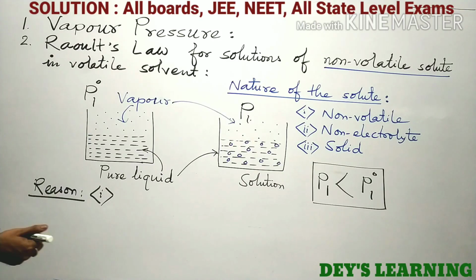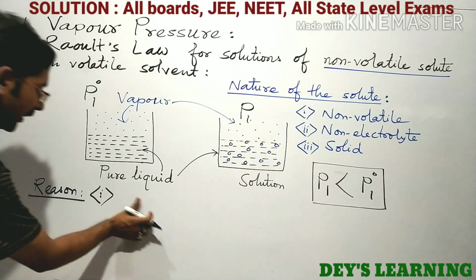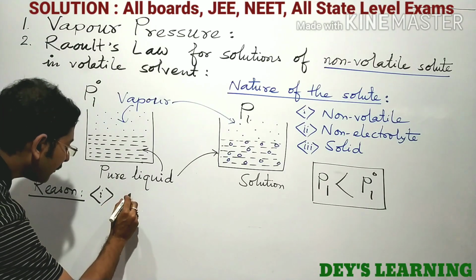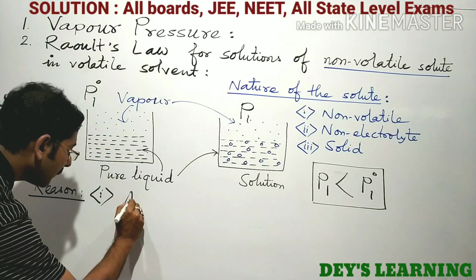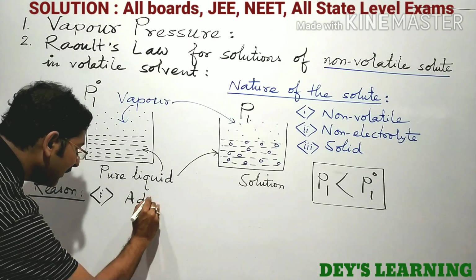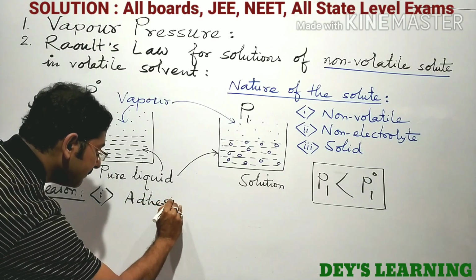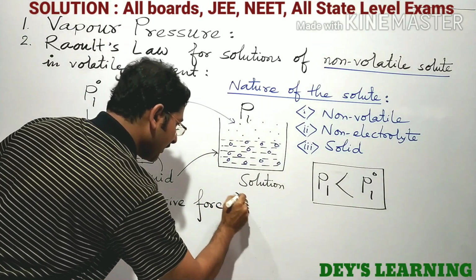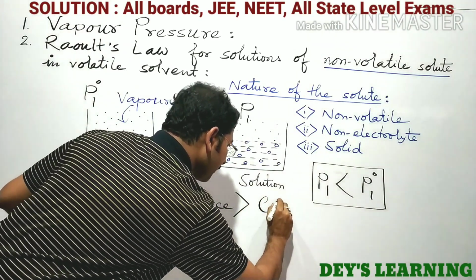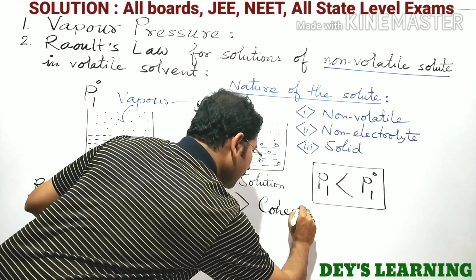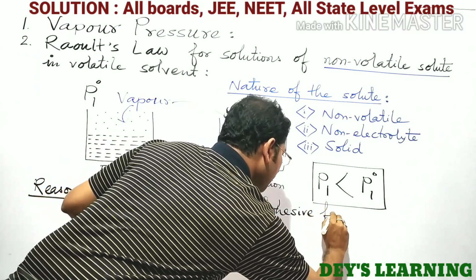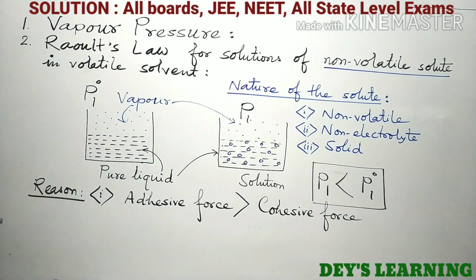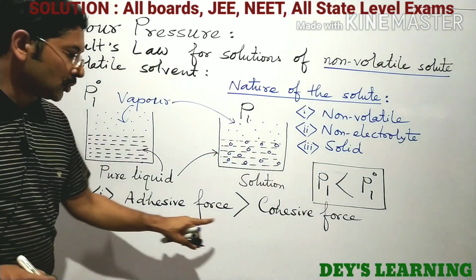We know always the adhesive force is greater than the cohesive force.